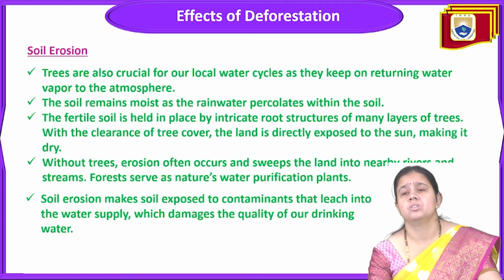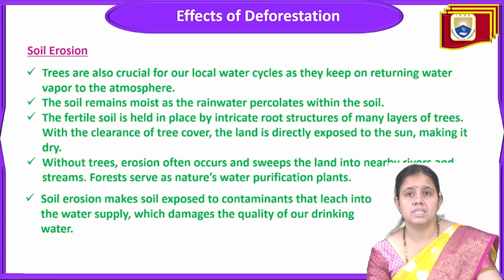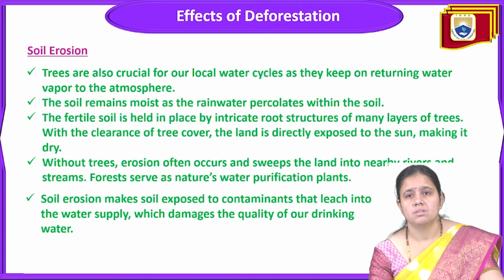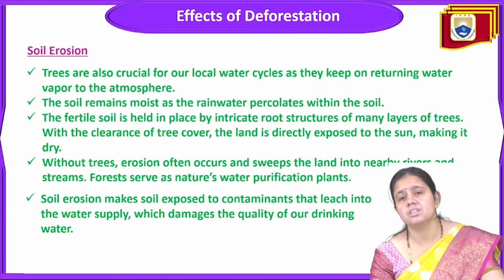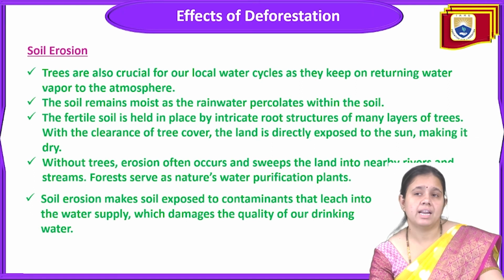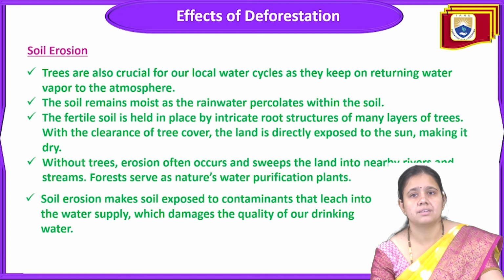So the next effect of deforestation is soil erosion. Trees are crucial for our local water cycle, and they keep returning water vapors to the atmosphere. The soil remains moist as rainwater percolates within the soil. The soil fertility is held in place by intricate root structures and many layers of trees. With the clearance of tree cover, the land is directly exposed to the sun, and that makes it dry.